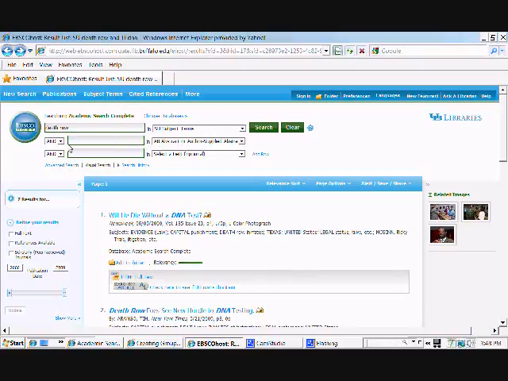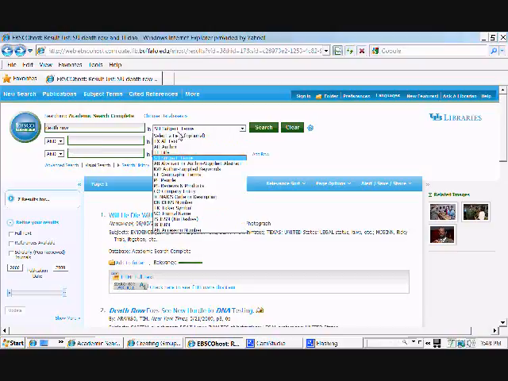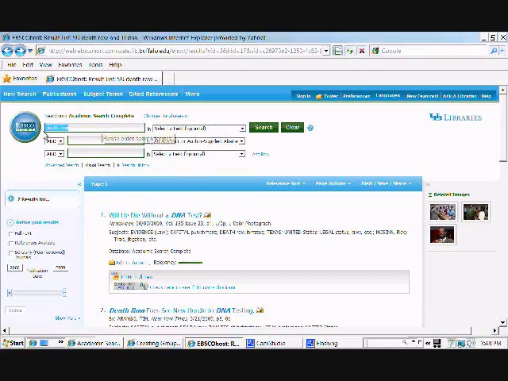The last one is all fields. All fields is the best one to use in a way, because the actual search engine of the database does the job for you, and it will automatically search for subject first. So it actually doesn't matter in a way if you have a subject. If you present all fields, the algorithms of the search engine will do the job for you. So those are some fielded searches you can do. They're the most common. Other ones I don't ever do, and I don't know many people that do.